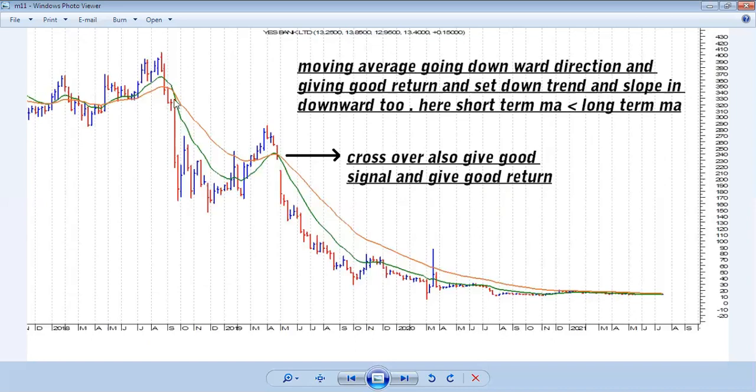Like when it crosses, it gives good return, and when it crosses the price also goes down there, giving good return from the 190 to 10 levels. So if we follow the trend, we get good return also, and you will see the gap of the moving averages in the strong downward direction.